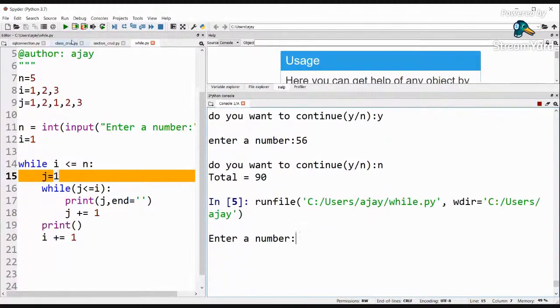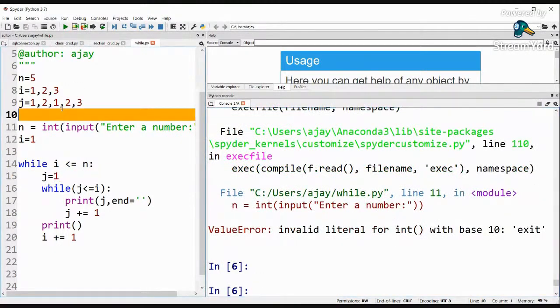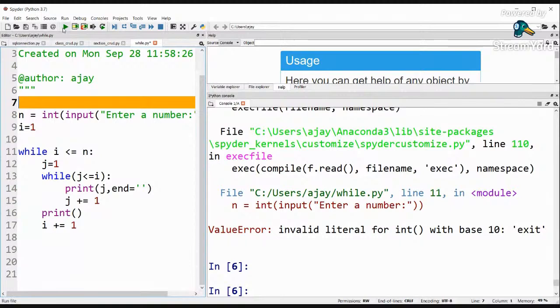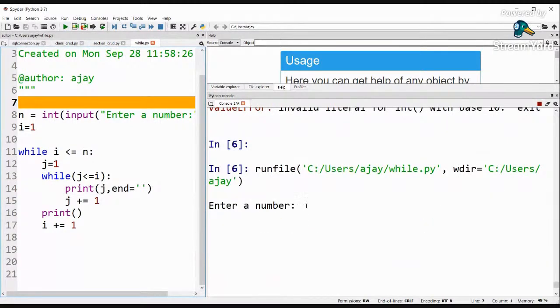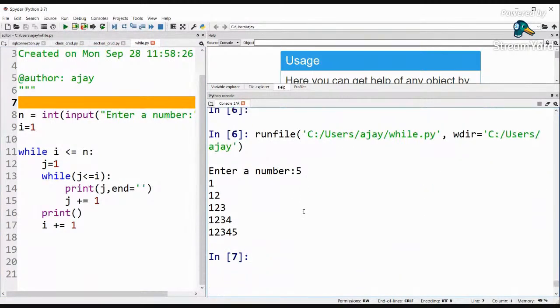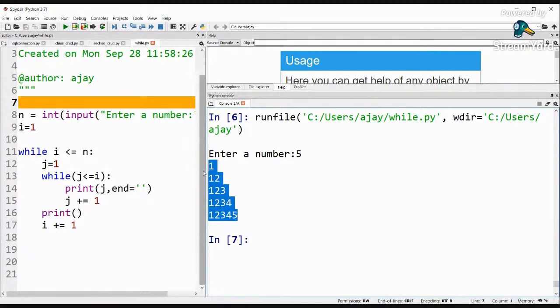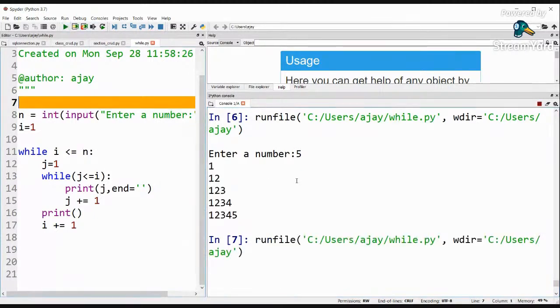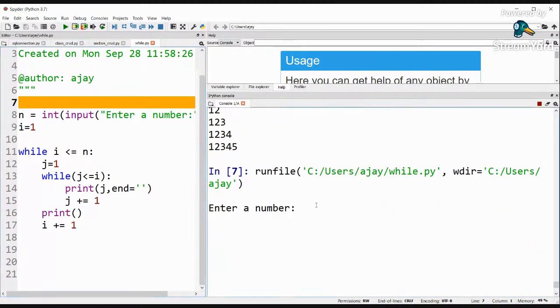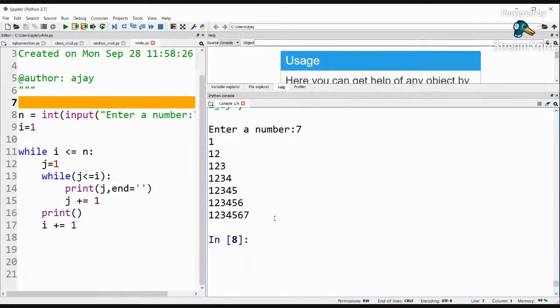Okay, so just a minute, let me terminate, remove everything, and now let me just run this code. And if I enter 5, I'm going to have this pattern. Okay, and if I run this again, and if I enter this time maybe 7, I'm going to have this pattern.